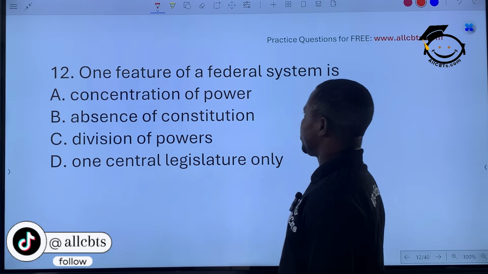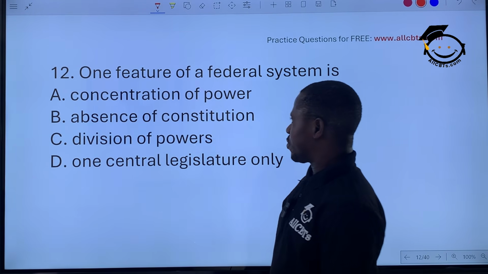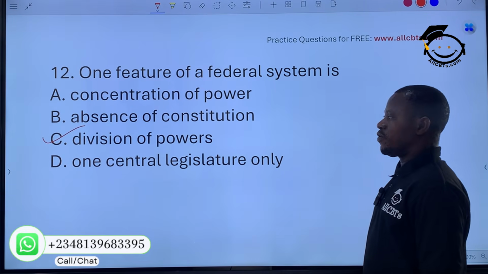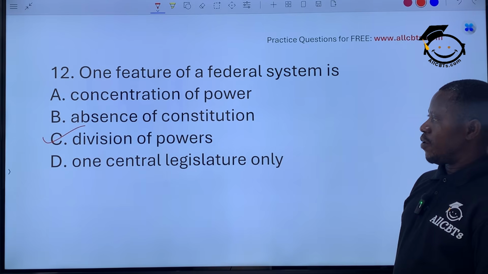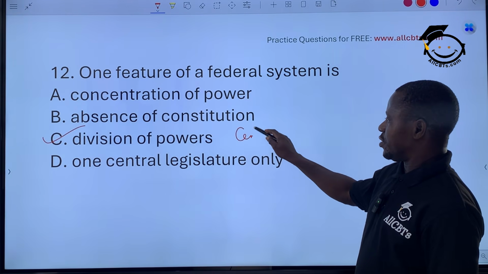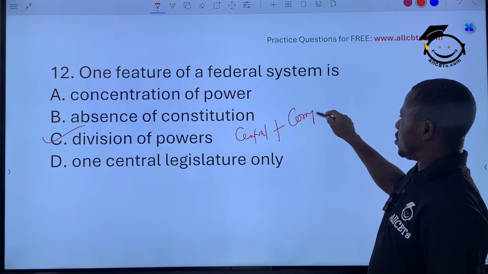One feature of a federal system is concentration, no, this is unitary. Absence of constitution, no. Division, yes. Division of powers. Power is divided between the central government and the component units.